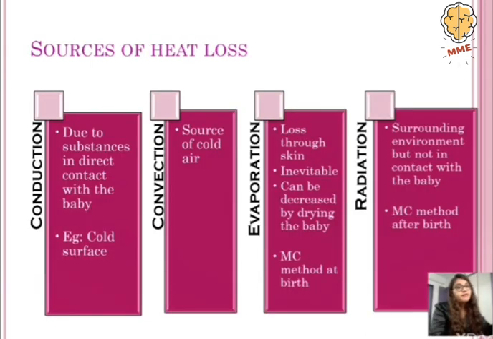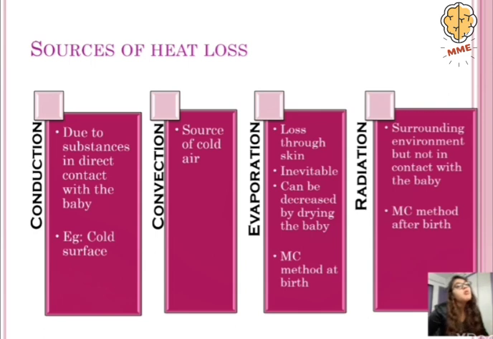So, there are four sources of heat loss. Heat loss can occur by conduction, convection, evaporation, or radiation. At birth, the most common method is going to be evaporation, that is loss through the skin. It is inevitable, but we can decrease it by drying the baby. That is why after the baby is born, it is vigorously rubbed, thoroughly cleaned and dried.